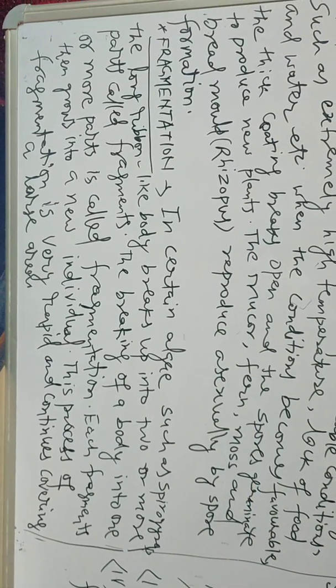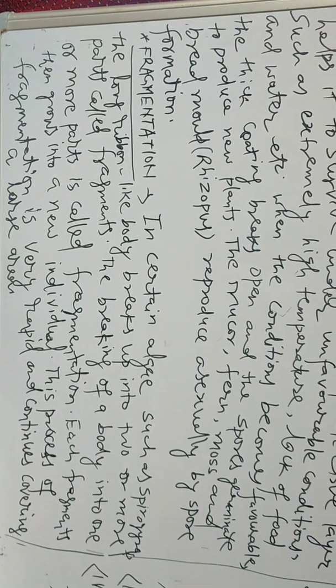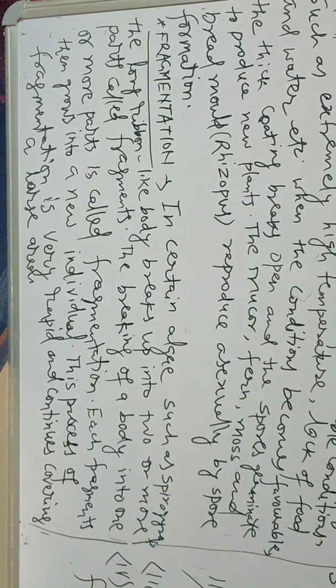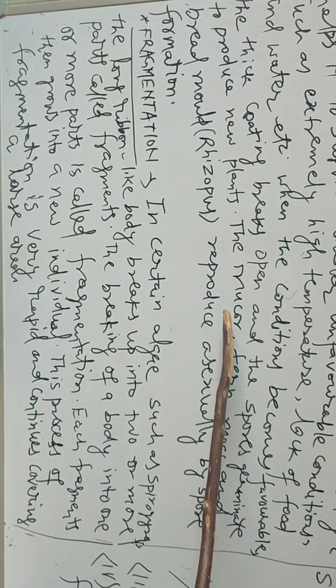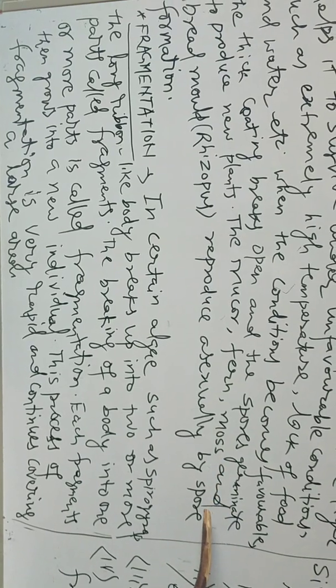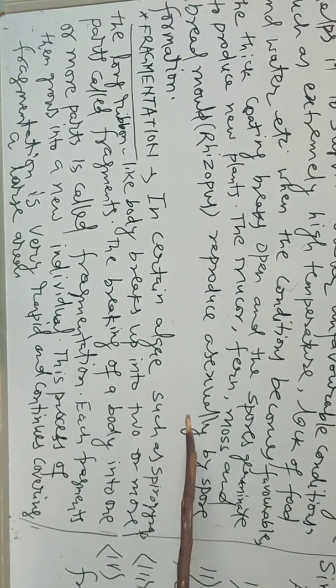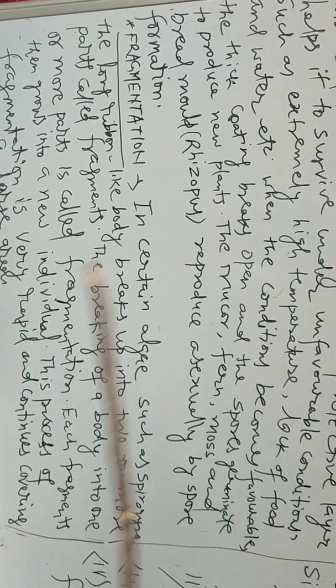the new plant. Examples of organisms in which spore formation occurs are mucor, fern, moss and bread mold, that is also called rhizopus, which can reproduce asexually by spore formation.